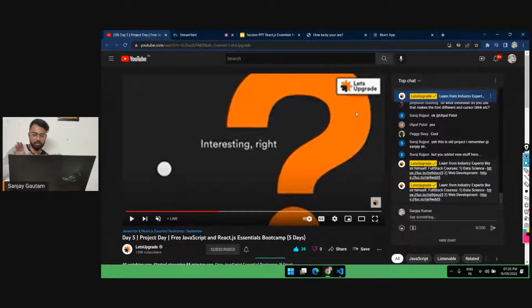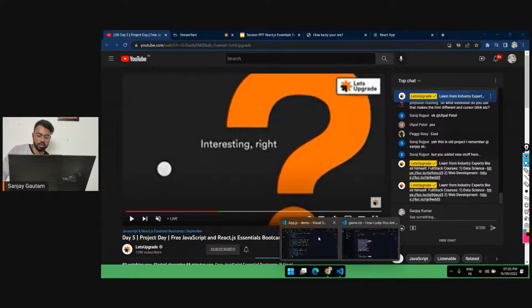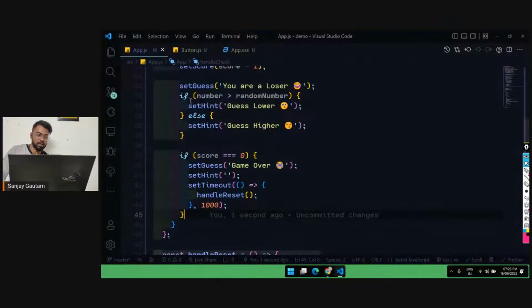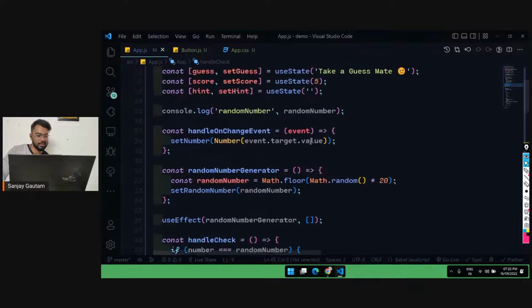So now is the revision time. Okay. Yeah, this is an old project. Yeah, this one is the old, but you added the new stuff. Yeah, I have added some new stuff, and also we are actually using React to do this thing. Okay, we are using React to create that exact same project.